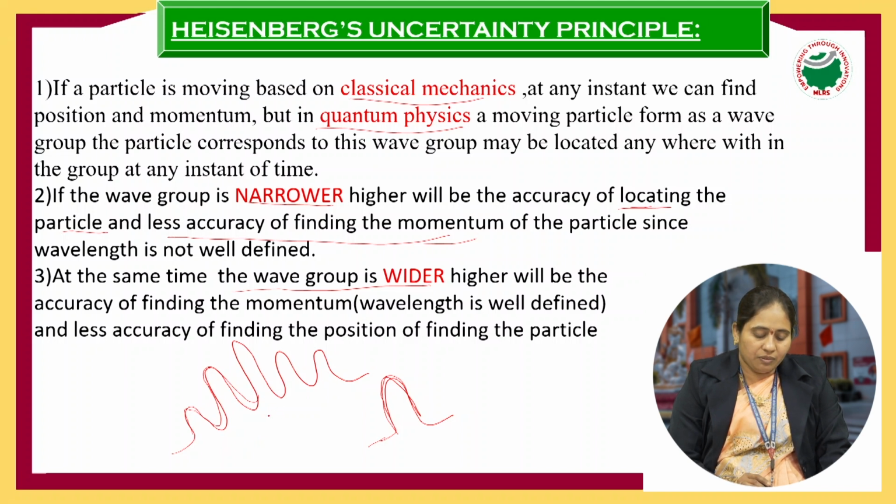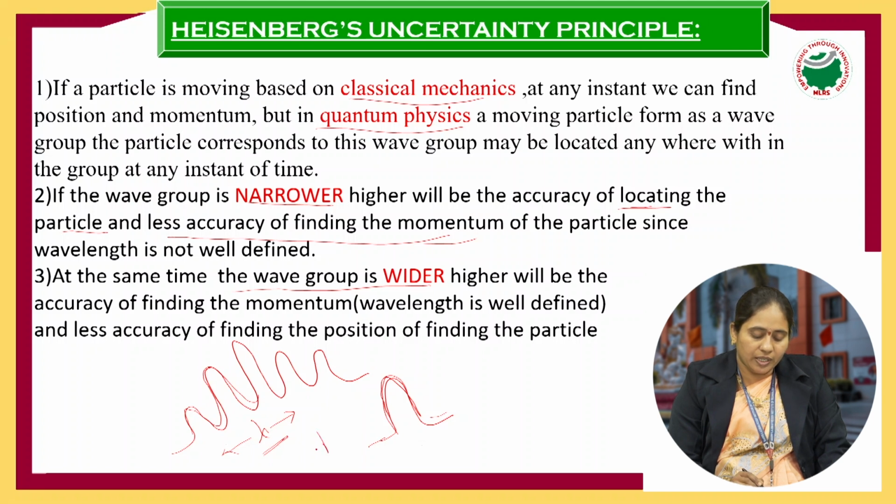Why? Because here the wave is well defined, having a wavelength, that is, the length between two crests or two troughs is the wavelength lambda, which can be well defined. Here, in the narrower group, the wavelength is not well defined, so we cannot find the momentum, but we can find the position. Whereas here the wave group is wider, the wavelength is well defined.